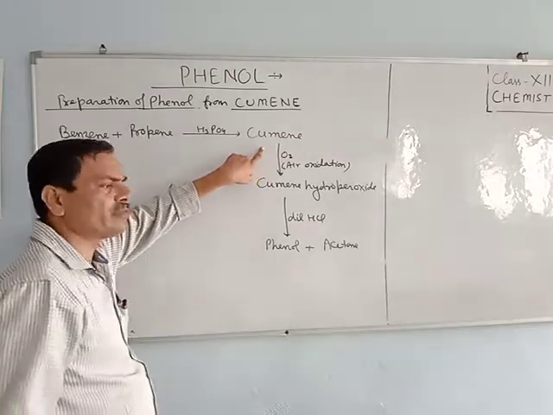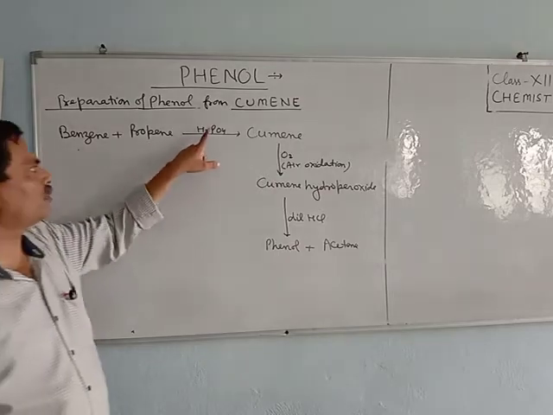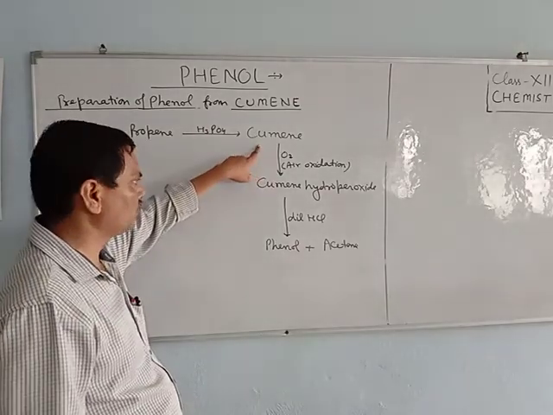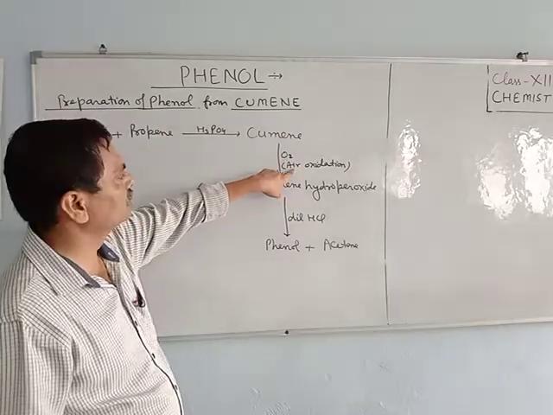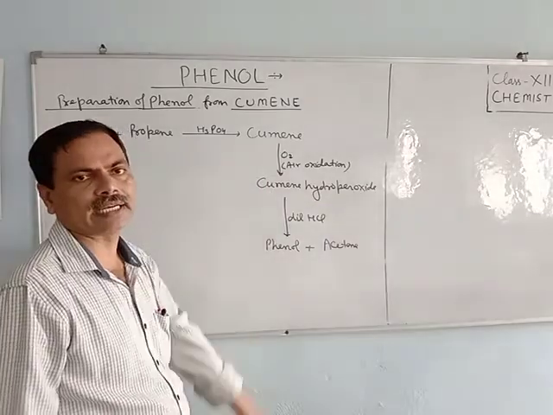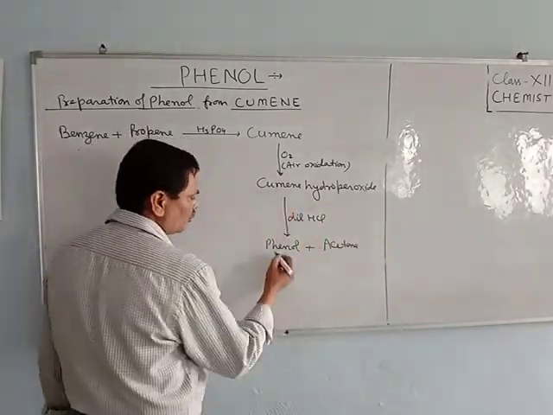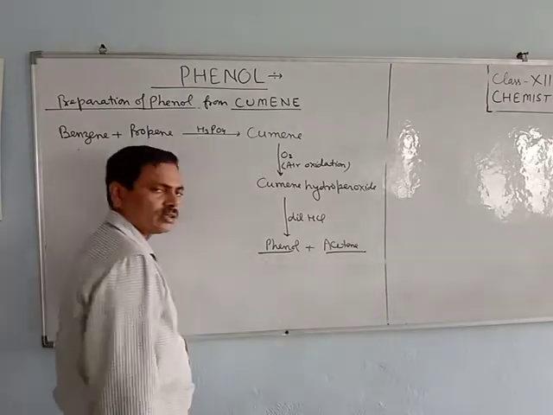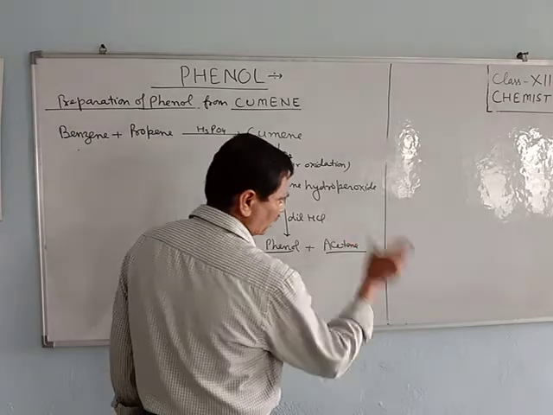First of all, I am showing how cumene is formed. Cumene undergoes air oxidation to form cumene hydroperoxide. Now cumene hydroperoxide reacts with dilute acid to form phenol and acetone, or you can say propanone. The IUPAC name of acetone is propanone.